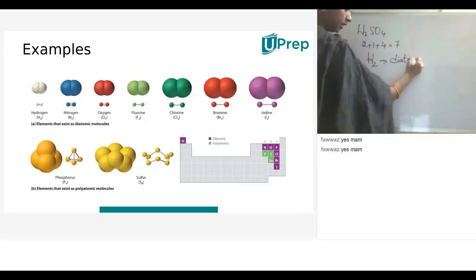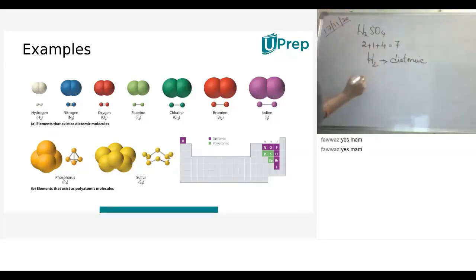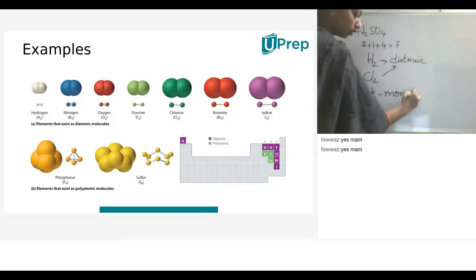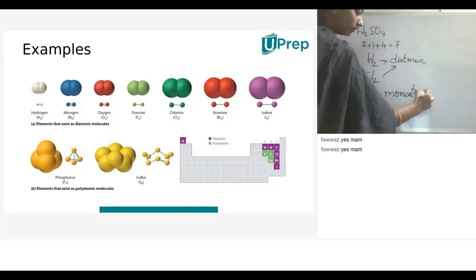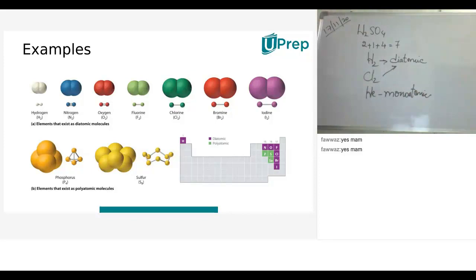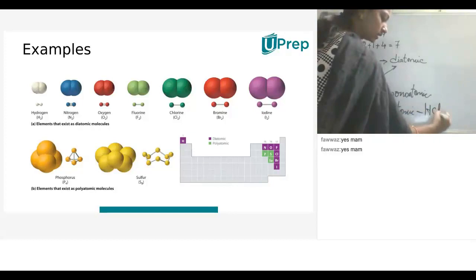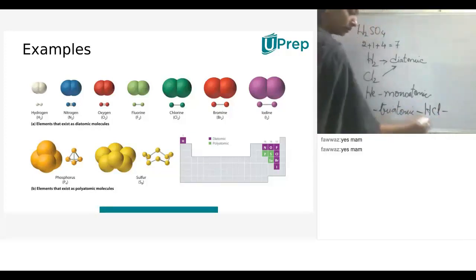H2 comes under diatomic. Cl2 also comes under diatomic. Helium comes under monoatomic, because helium cannot be formed with its own element or with any other element. Triatomic means O3. Atomicity is not only with similar atoms combined; it can also be combined with other atoms. For example, HCl.